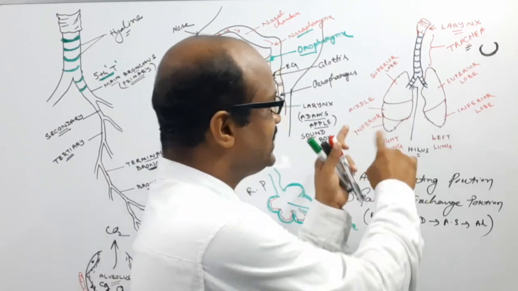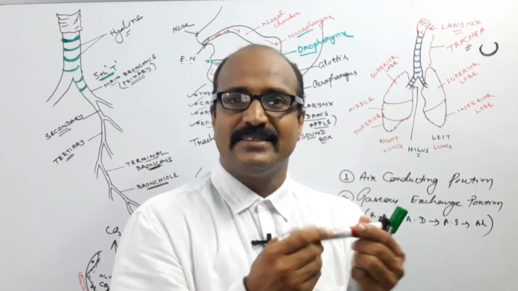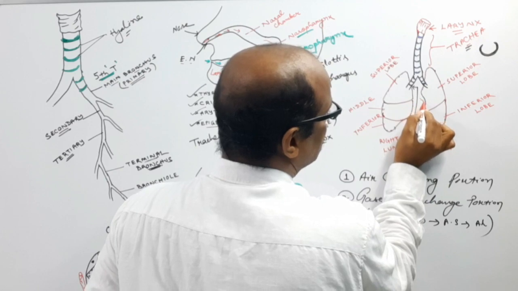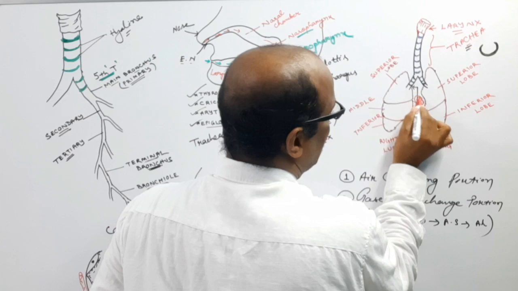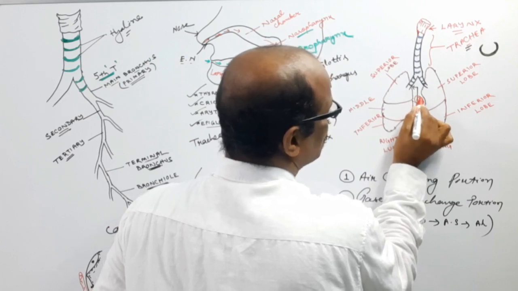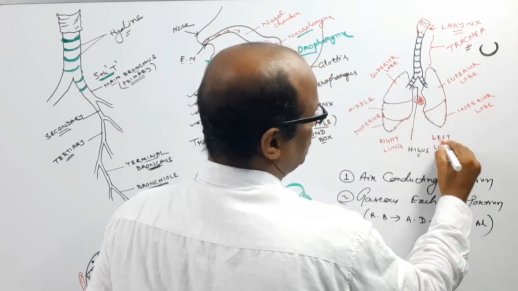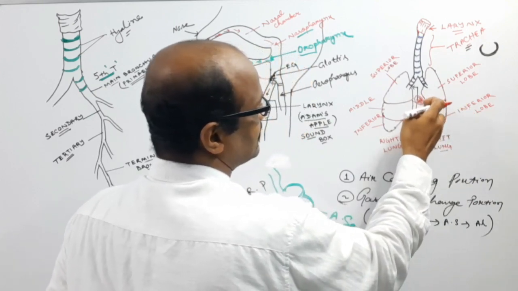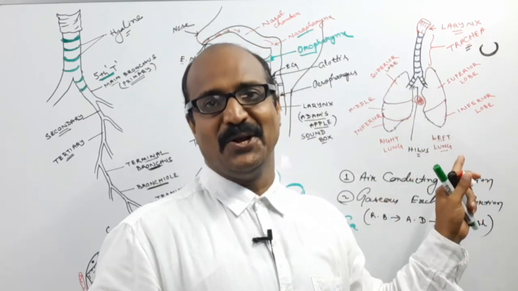The heart is actually present in between the two lungs, and the terminal portion of the heart rests on this side. Suppose this is the heart, which rests on the middle surface of the left lobe. That's why there is the concavity of the heart at the left lobe.